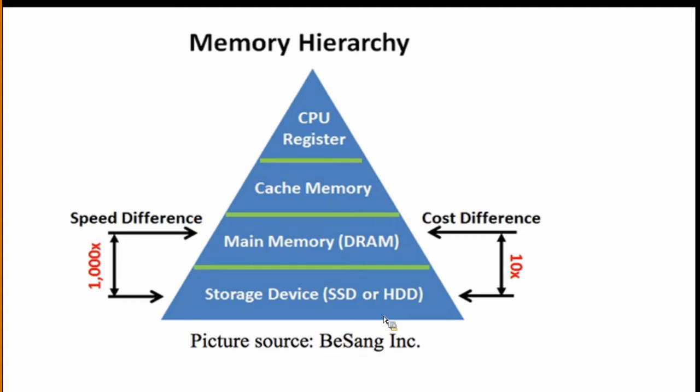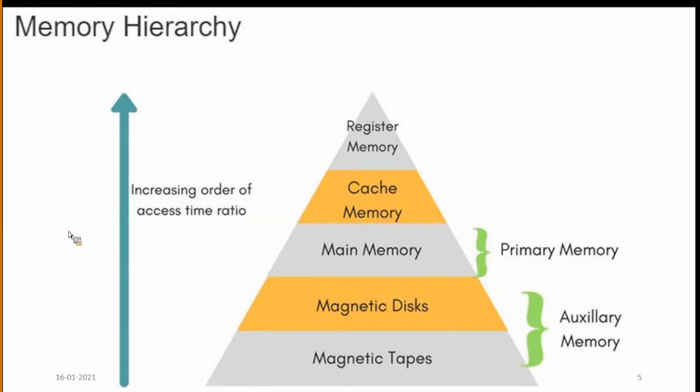See, this is one more diagram showing how memory is accessed. In increasing order, the access time increases from the hard disk, the secondary memory, up to the cache memory. So in total we have three memories: cache memory, main memory, and the auxiliary memory.